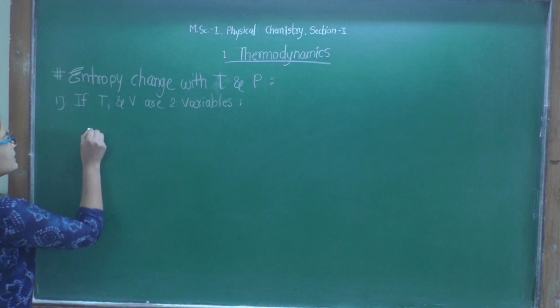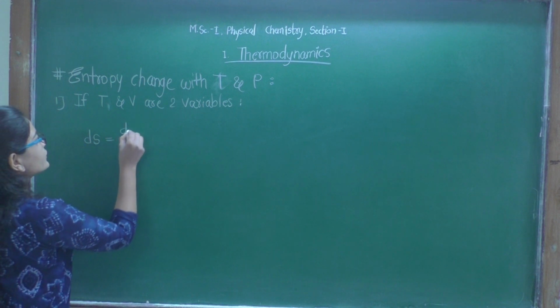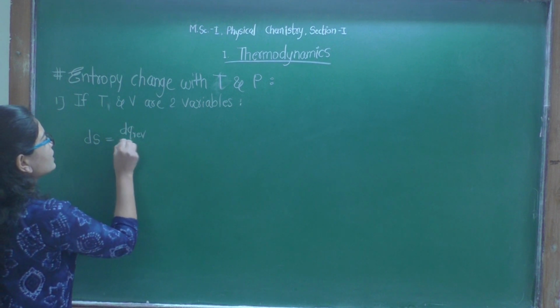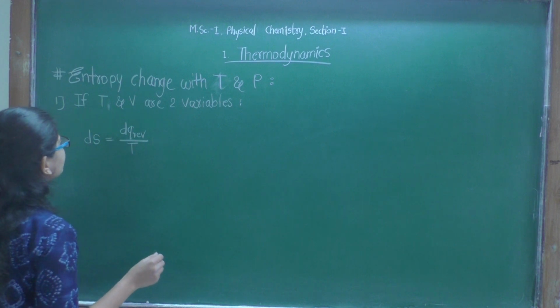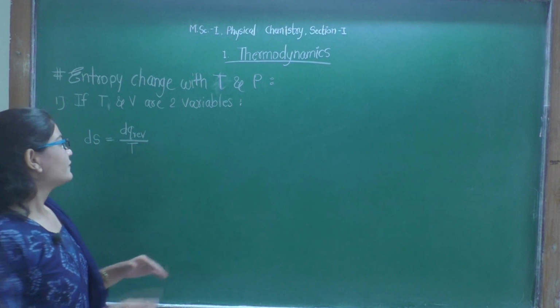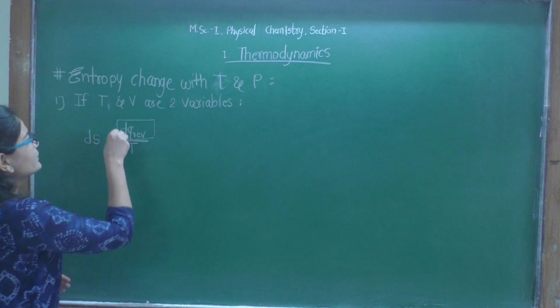It is dS is equal to dq reversible upon T, right? Now we will substitute this value.